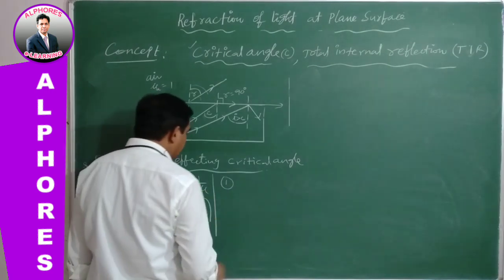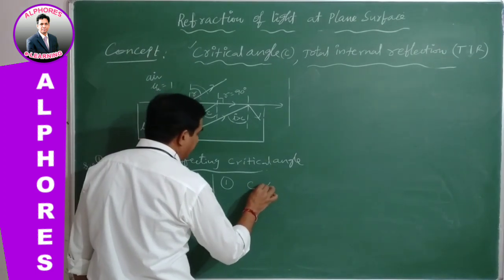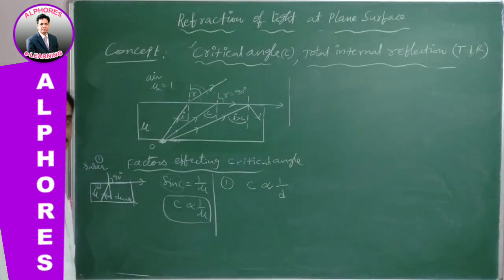Point number 1: the critical angle is inversely proportional to the density of the material medium. How?